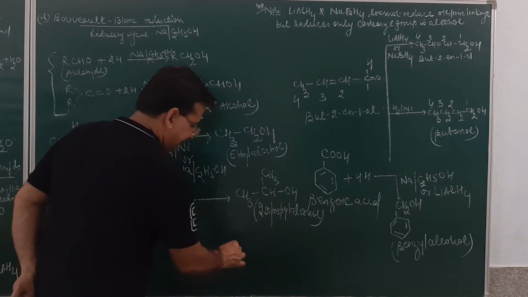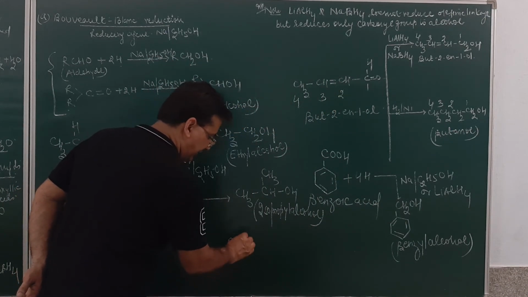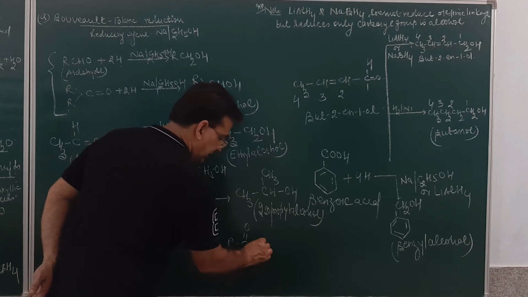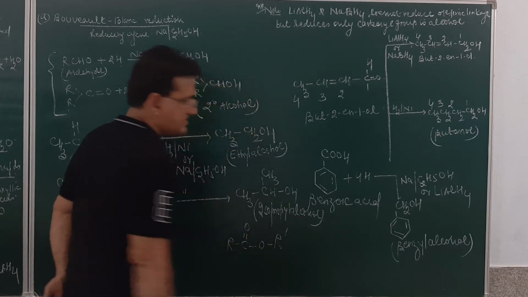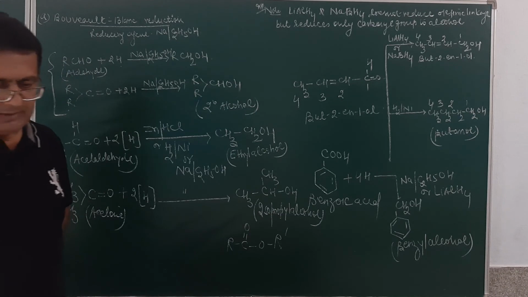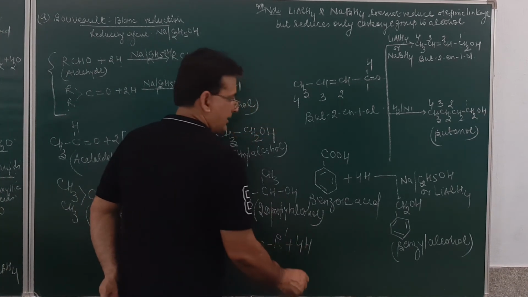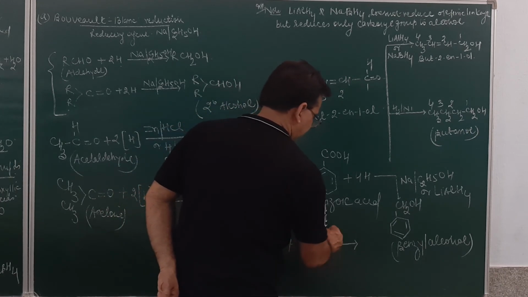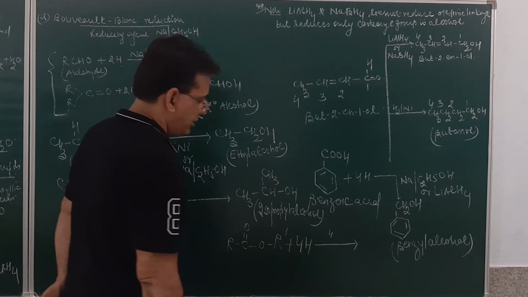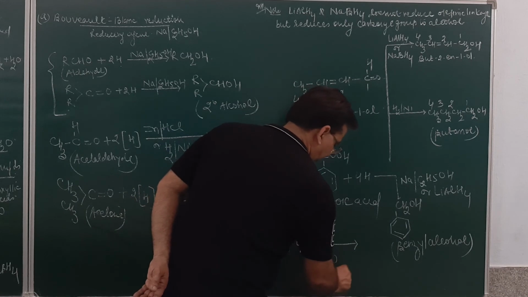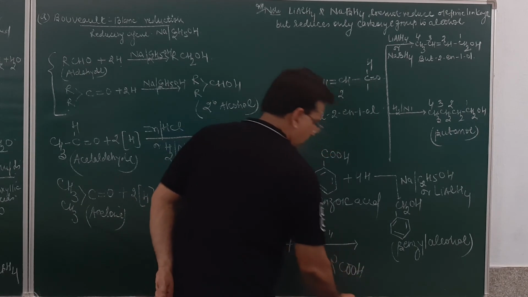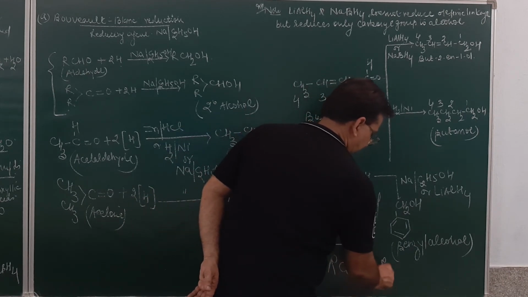If you take esters like R, C double bond O, OR dash, this compound on reduction in presence of any one of these reducing agents will result in the formation of alcohols, a mixture of alcohols will form.